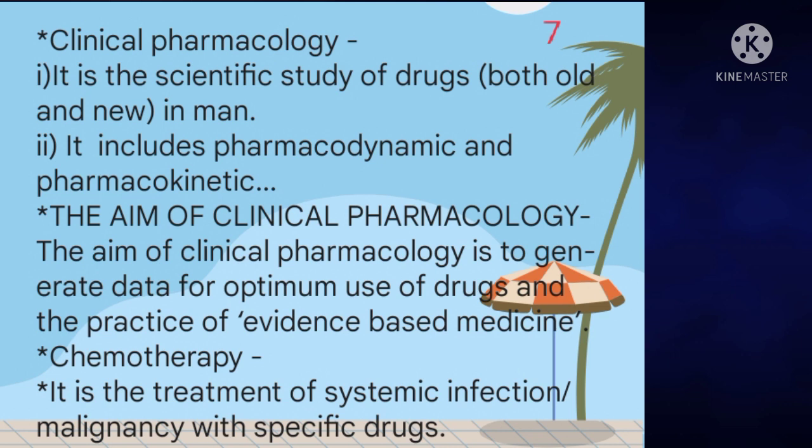And now the aim of clinical pharmacology. The main aim of clinical pharmacology is to generate data for optimum use of drugs and the practice of evidence based medicine. And now chemotherapy. What do you understand by chemotherapy? It is the treatment of systemic infection and malignancy with specific drugs.